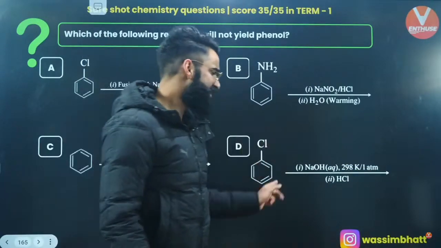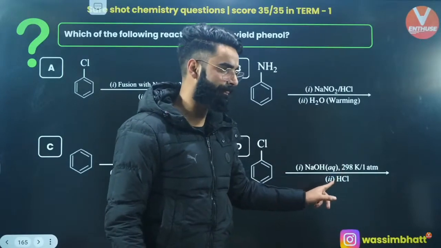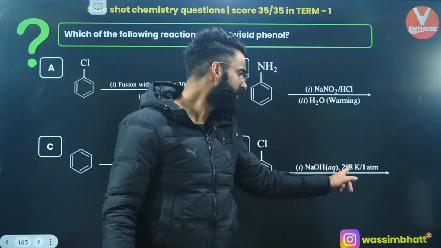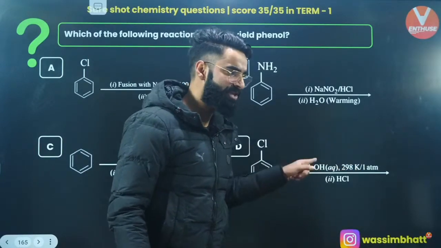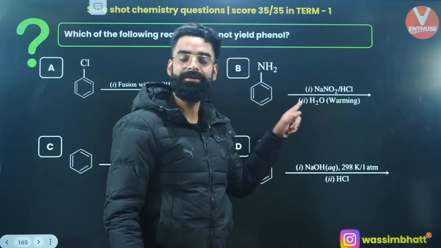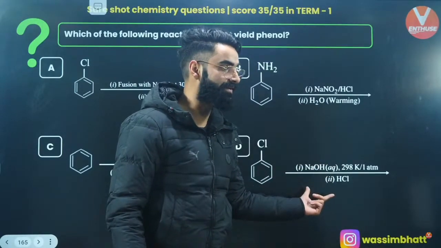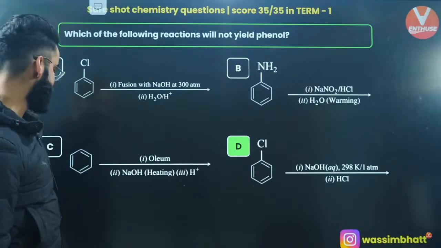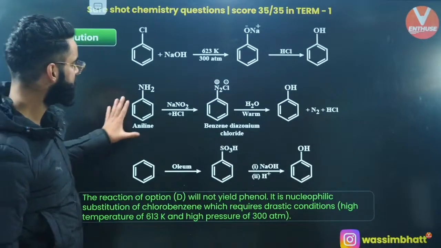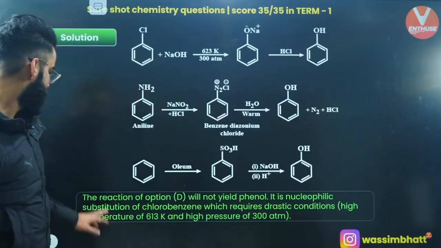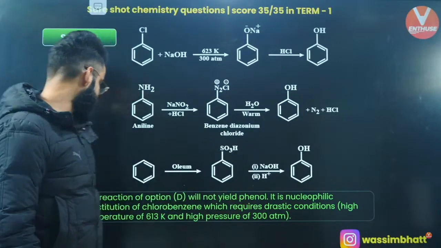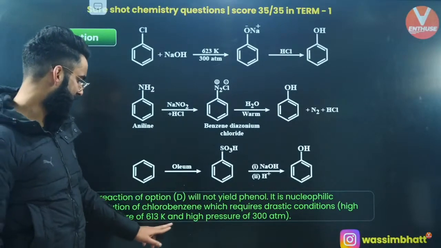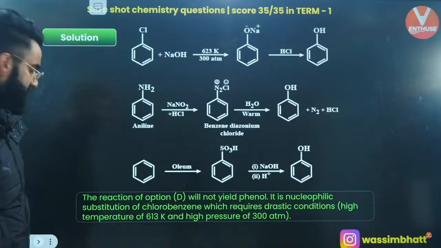Why is that? Because this reaction takes place under drastic conditions, right? The temperature is approximately around 613 Kelvin, something like that. But over here, the temperature is given as 298 Kelvin. This reaction actually takes place under drastic conditions, and the drastic conditions are not given. So option D is the one which is not going to yield phenol. Let's check it out. Yes, it's option D. The reaction of option D will not yield phenol. It's a nucleophilic substitution of chlorobenzene, which requires drastic conditions, high temperature of 613 Kelvin and high pressure of 300 atm, which was not given to us, right?